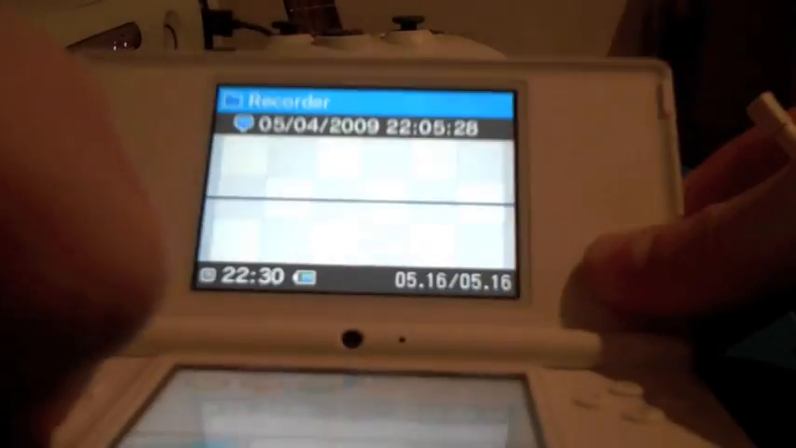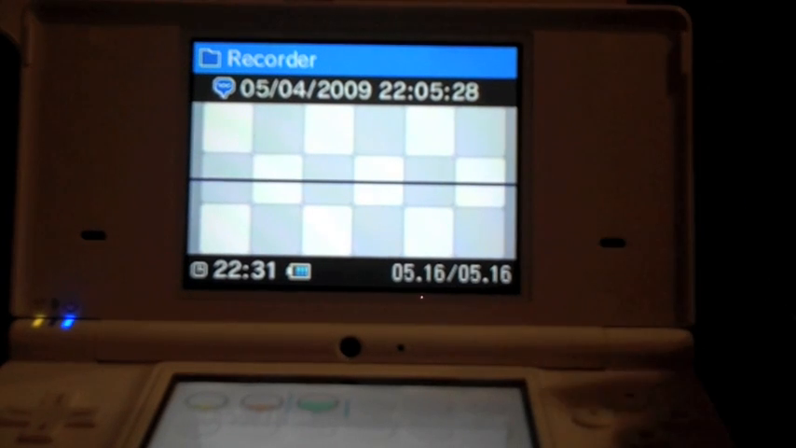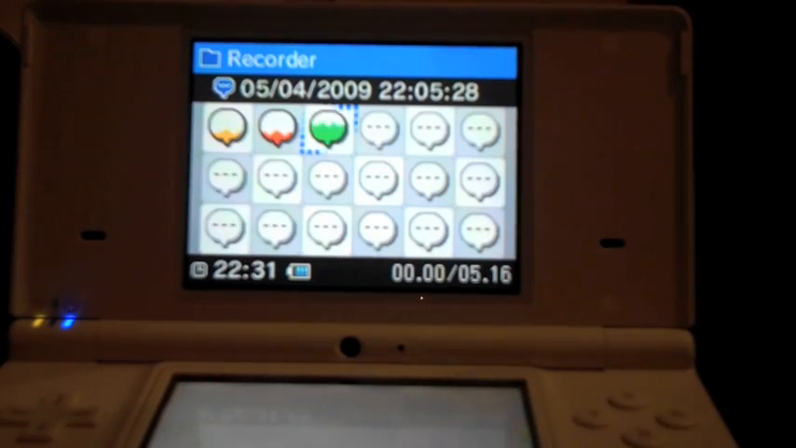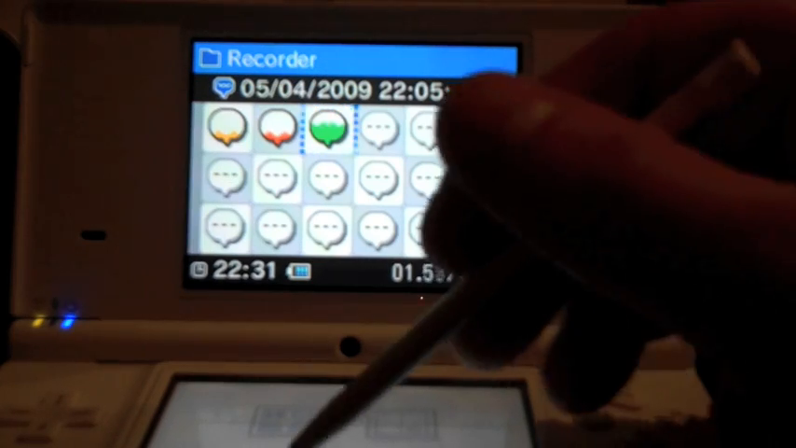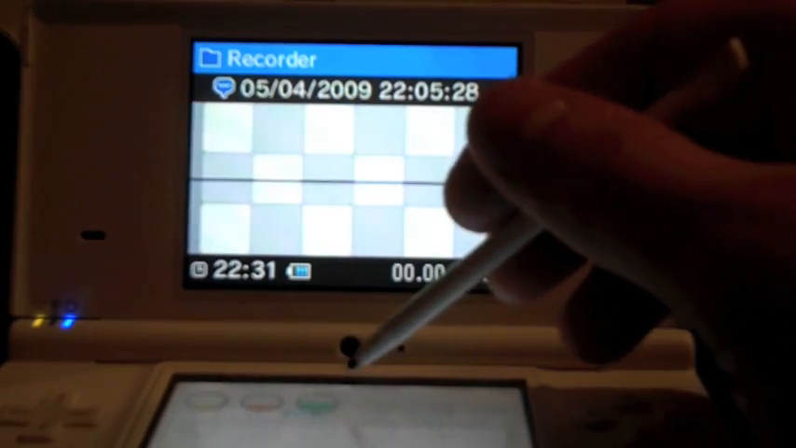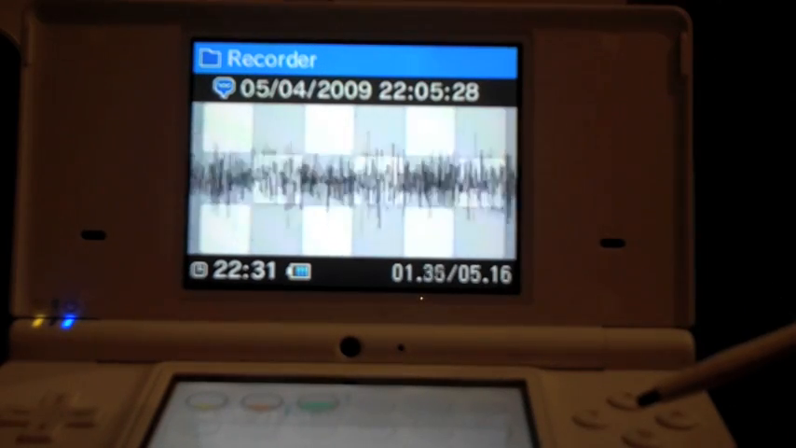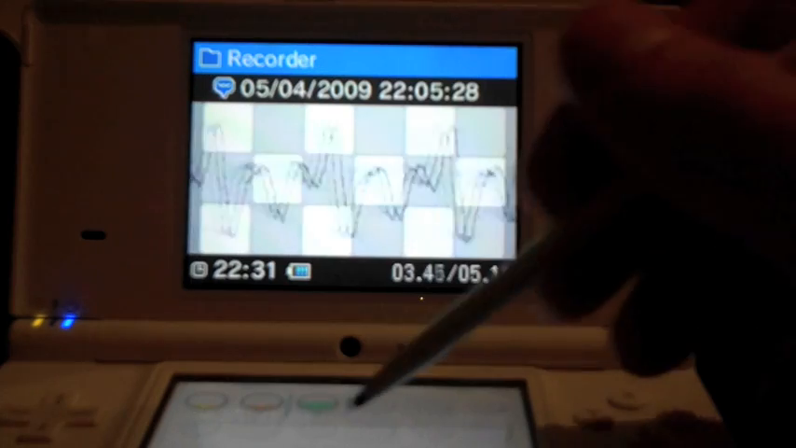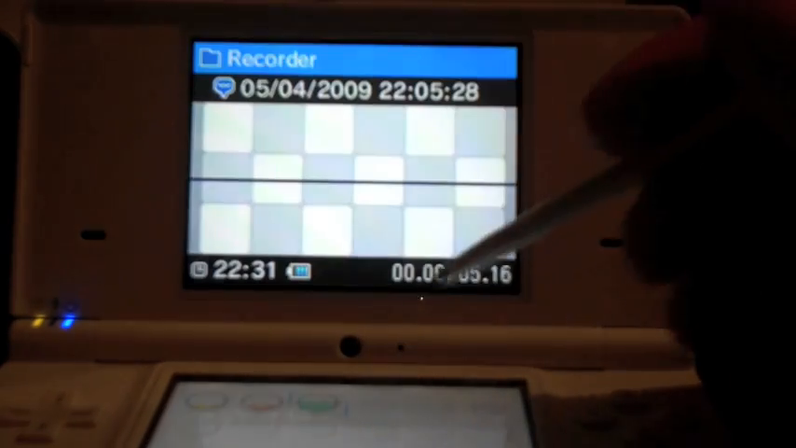Here we have all the sounds. Nintendo 64. Okay, I'll just play that again, but watch the top as well. It gives you a live waveform. Nintendo 64. And that's enough of that.